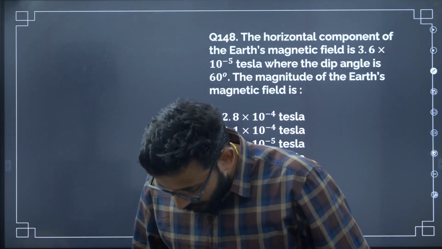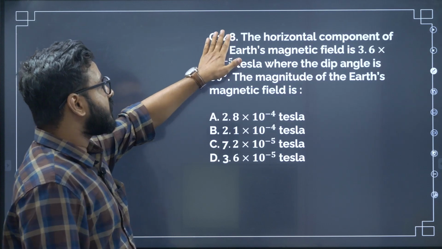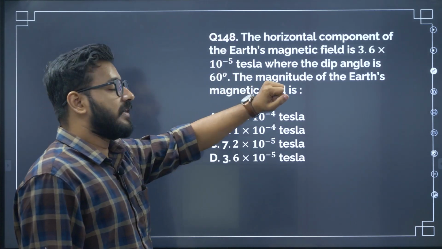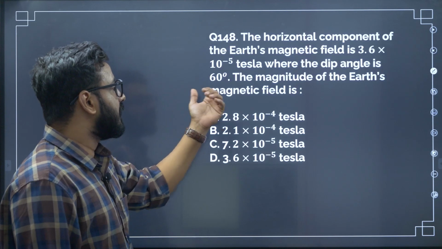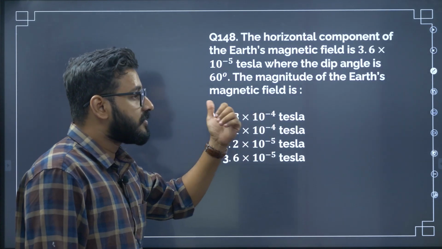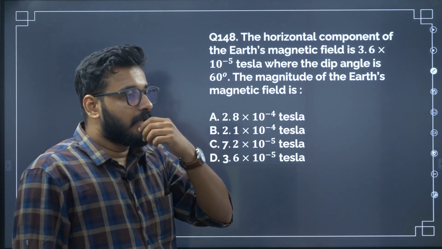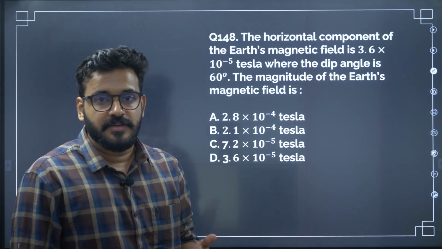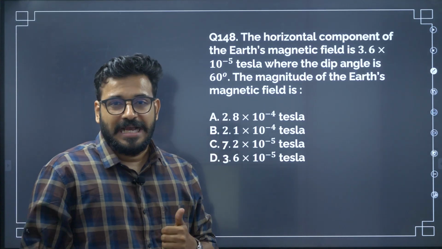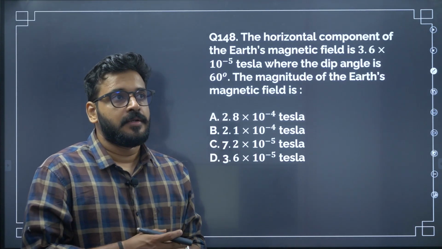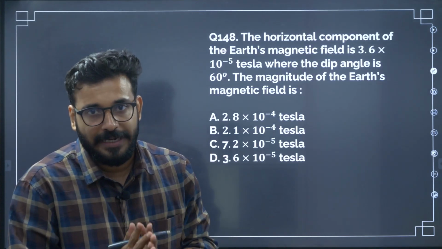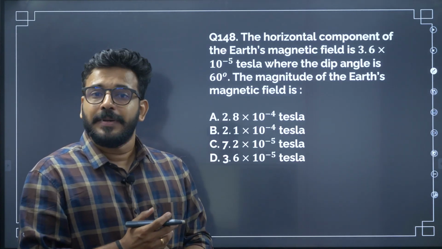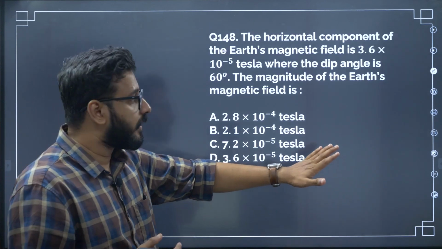Next question, let's have a look at it. The horizontal component of the Earth's magnetic field is 3.6 into 10 to the power minus 5, where the dip angle is 60 degrees. The magnitude of the Earth's magnetic field is? In the official syllabus for the PUC, Earth's magnetism is actually removed, so its relevance in the CET is questionable at the moment, but still it's a very simple and interesting topic. So let's have a look at it.